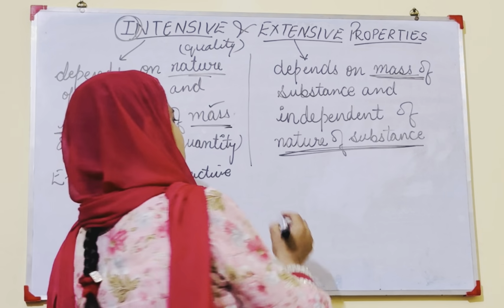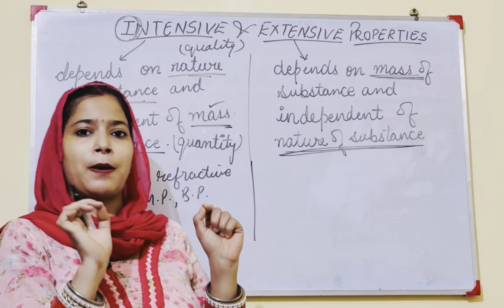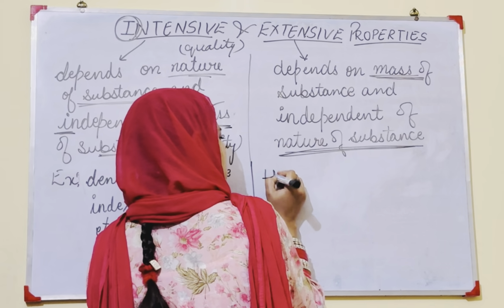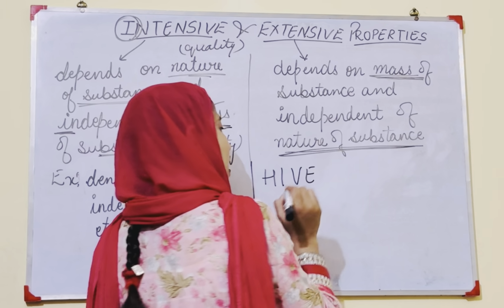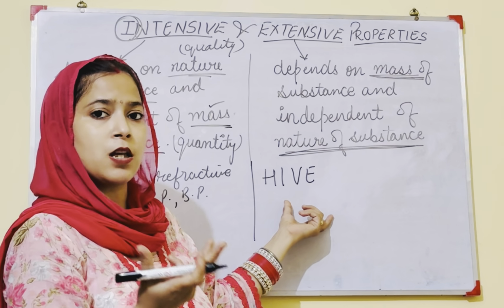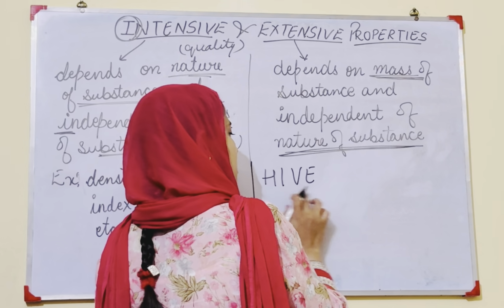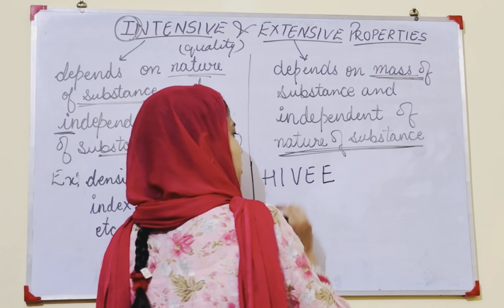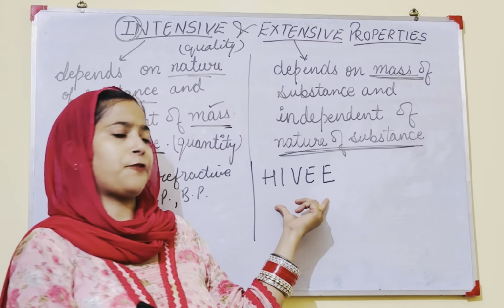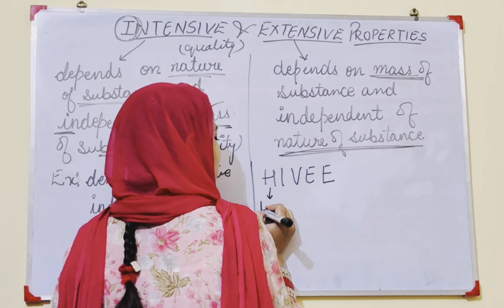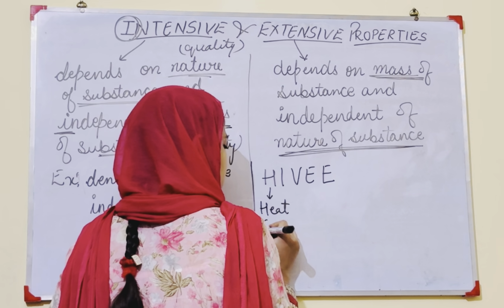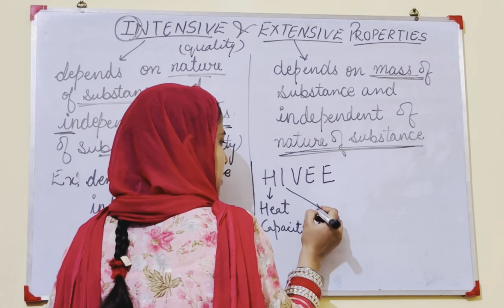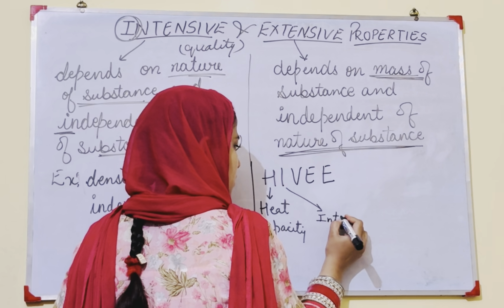Now for extensive properties, you just have to remember 5 properties with a simple trick. You know the meaning of hive, a beehive. You just remember this word, HIVEE. In hive there is a single E, but you have to remember double E. H means heat capacity. I means internal energy.